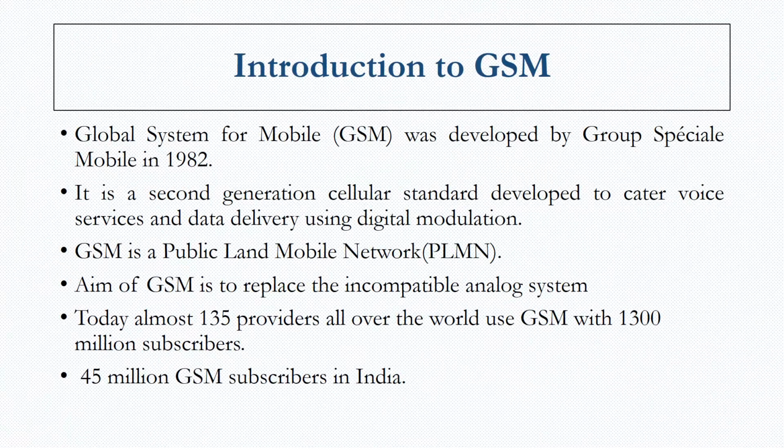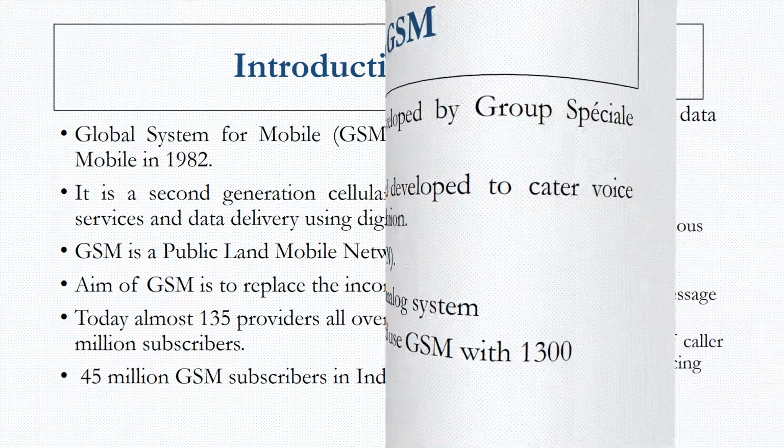At the introduction, GSM was developed by Groupe Spécial Mobile in 1984. It's a second generation cellular standard developed to cater to voice services and data delivery using digital modulation. GSM is a public land mobile network and its main aim is to replace the incompatible analog systems. You may be surprised to know that there are almost 135 providers all over the world who use GSM with around 1,300 million subscribers. In India, we have about 45 million GSM subscribers.